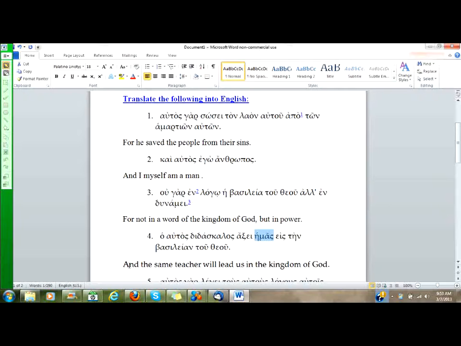Let's see how our student did. And the same teacher will lead us in the kingdom of God. If it had meant in the kingdom of God, you probably would have had the preposition in here.